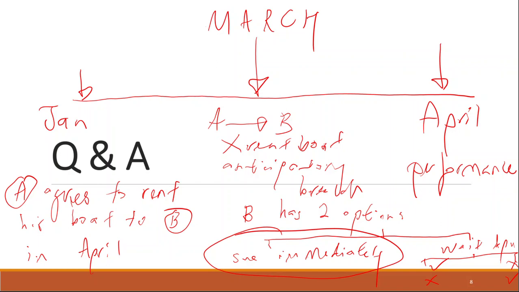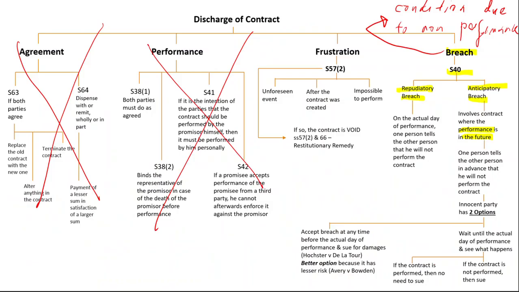Okay, so this is what I mentioned over here. You can see that the moment one party tells the other person in advance that he will not perform the contract, we call this anticipatory breach. The innocent party has two options. Option one, accept breach and sue immediately. The case of Hochster v De La Tour says that.